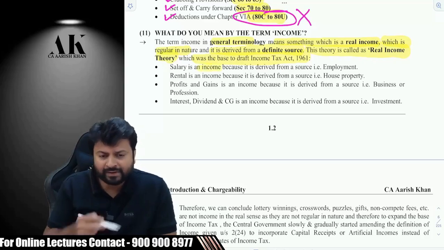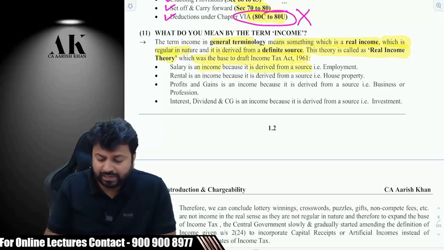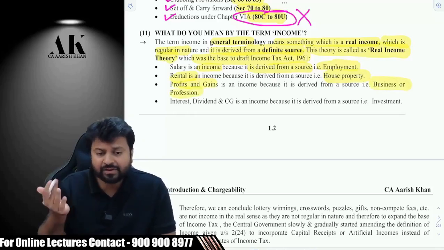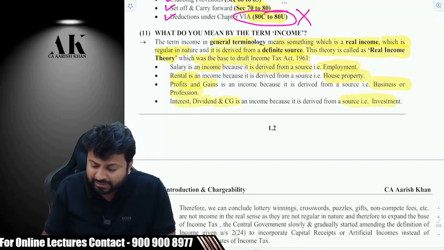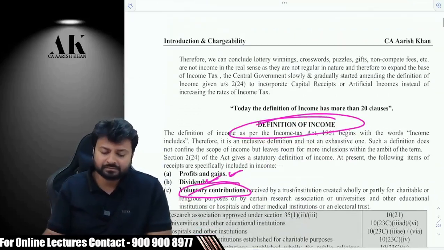Salary is an income. Why is it an income? Because it is derived from a source, that is employment. Rental is an income. Why? Because it is derived from house property. Profits and gains are income because they are derived from business and profession. A source is there. Interest, dividend, capital gain is an income because it is derived from a source of investment.